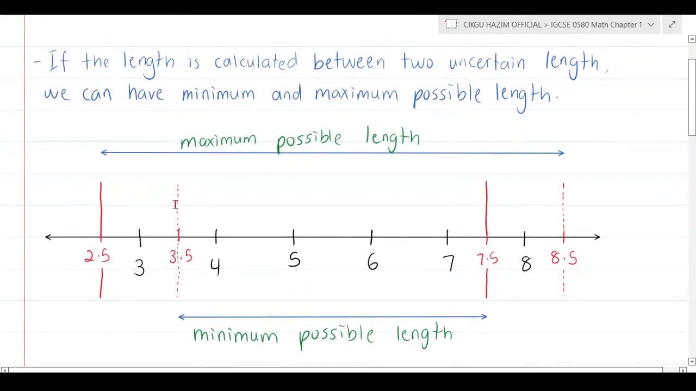For example, we want to calculate the length between 3 and 8 centimeters. We know that 3 has an upper boundary of 3.5 and a lower boundary of 2.5. 8 has an upper boundary of 8.5 and a lower boundary of 7.5 to the nearest centimeter. So the maximum possible length is the upper boundary of the bigger number minus the lower boundary of the smaller number. And the minimum possible length is the lower boundary of the bigger number minus the upper boundary of the smaller number. You can see the diagram here.